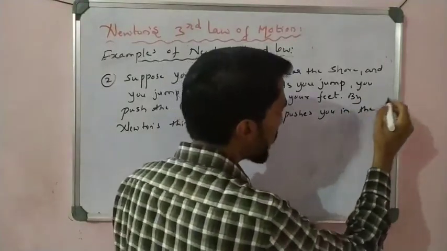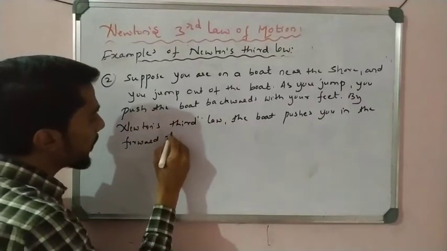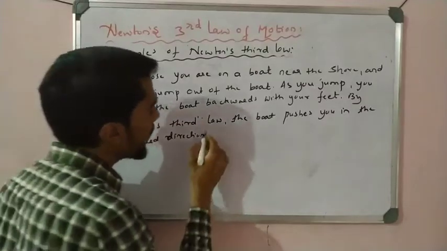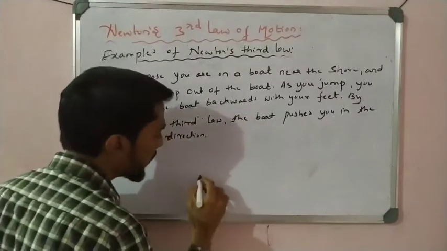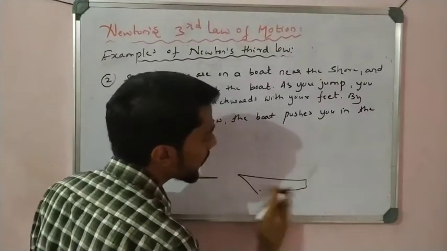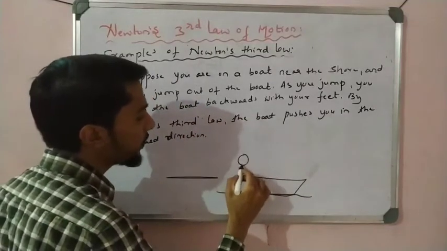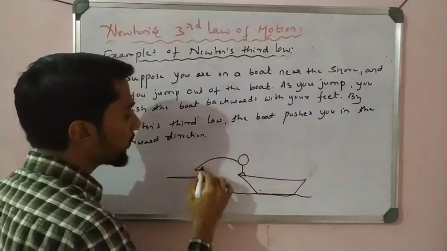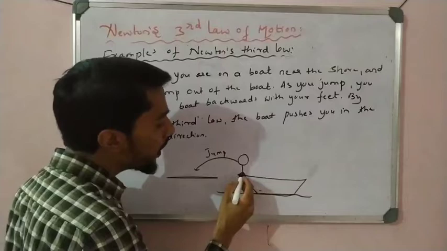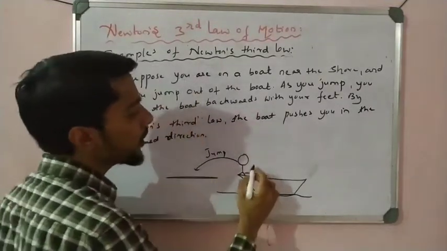In the forward direction. For example, see here: it is the seashore, and there is a boat, and this is water, right? You stand here, and you jump here. So what happens? When you jump, you push the boat with your feet. You push the boat in the backward direction with the F1 force.